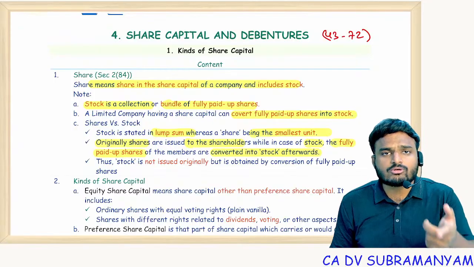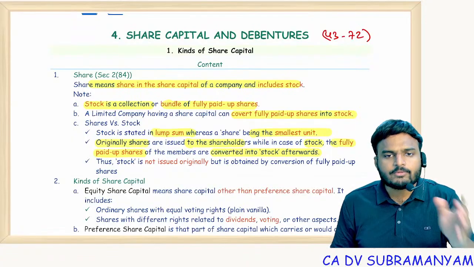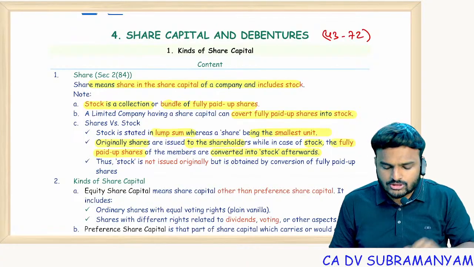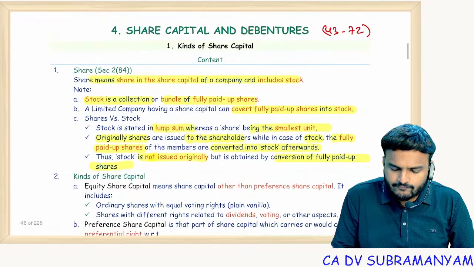So direct issue of stock is prohibited. First we will issue shares. If the shares are fully paid up, upon your request we will convert shares into the stock. Thus stock is not issued originally, but it is obtained by conversion of fully paid up shares.